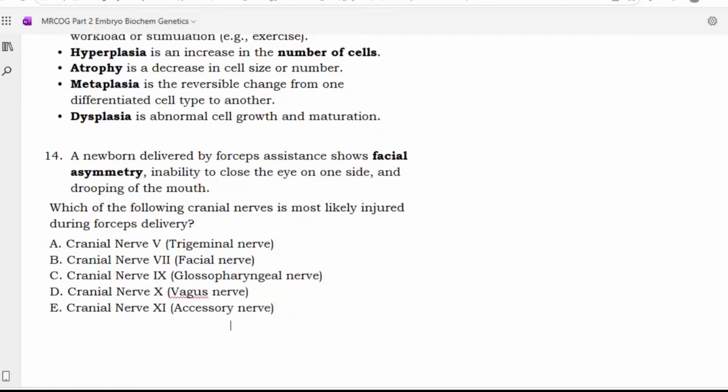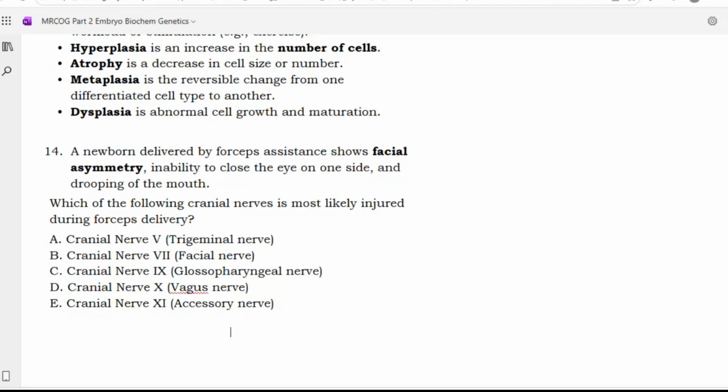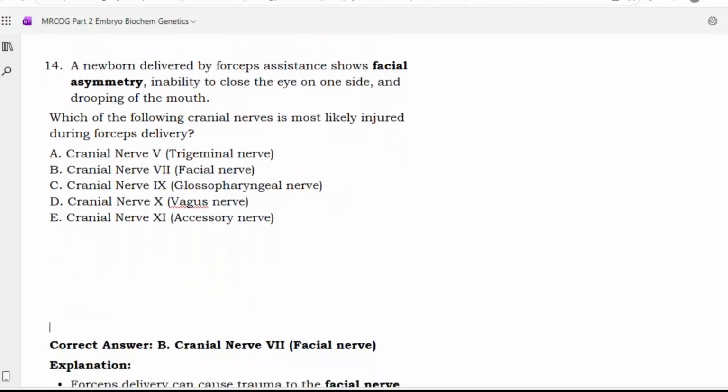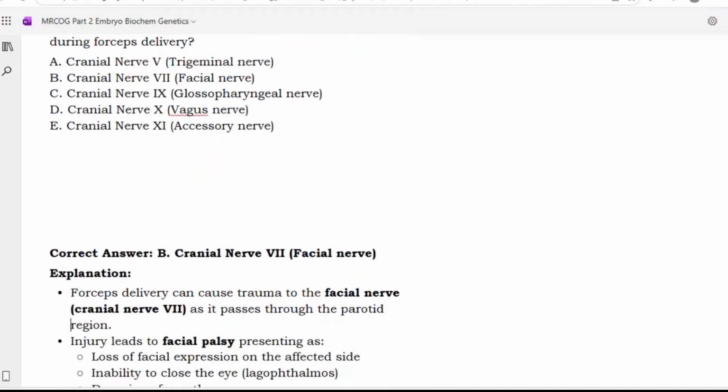Next. A newborn delivered by forceps assistance shows facial asymmetry, inability to close the eye on one side, and drooping of the mouth. Which cranial nerve is most likely injured during forceps delivery? Fifth trigeminal nerve, seventh facial nerve, glossopharyngeal nerve, vagus nerve, accessory nerve. Facial asymmetry, inability to close the eye on one side, and drooping of the mouth are consistent with the facial nerve. Option B, cranial nerve 7, that is the facial nerve.